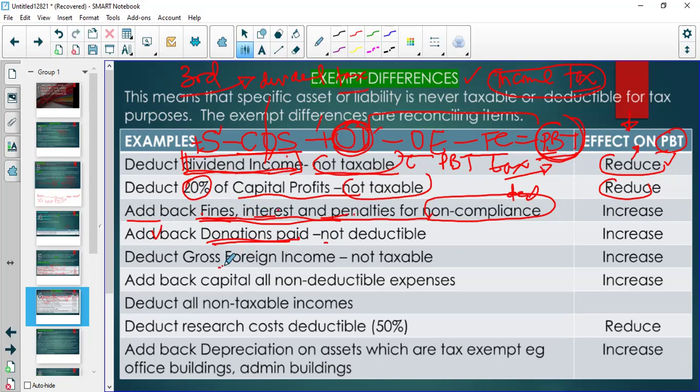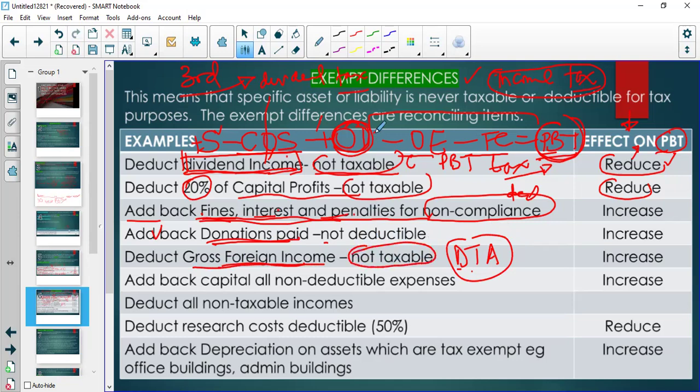Then gross foreign income: you get income from another country, but that country would have tax due. So that income comes to South Africa, and then you pay tax again. To save you from double tax, there are agreements called double tax agreements. So if you tell the people, I received this money from this country, I paid tax, then they will say, okay, we're not going to tax you again, right?